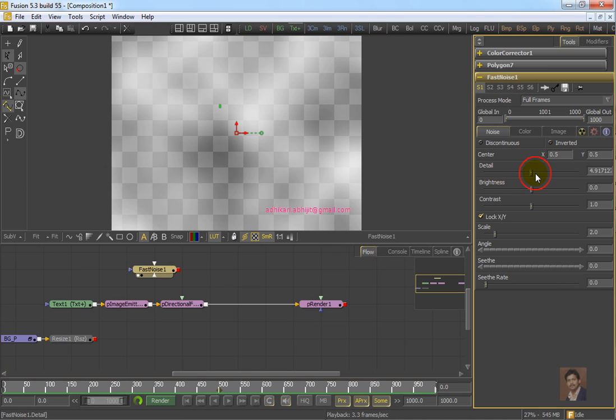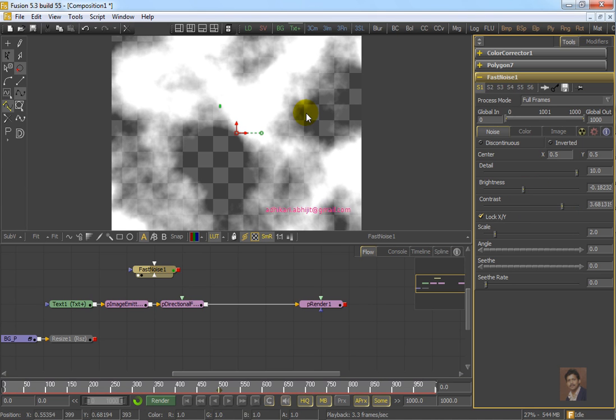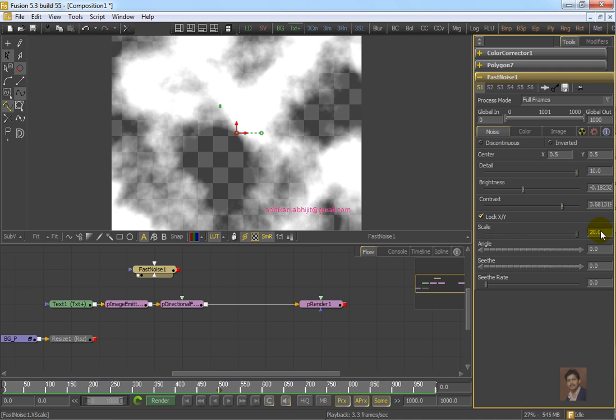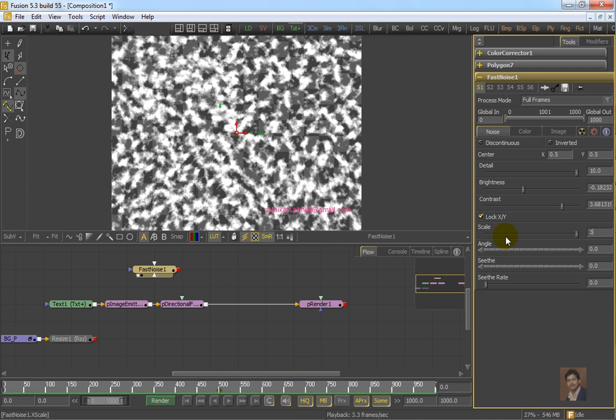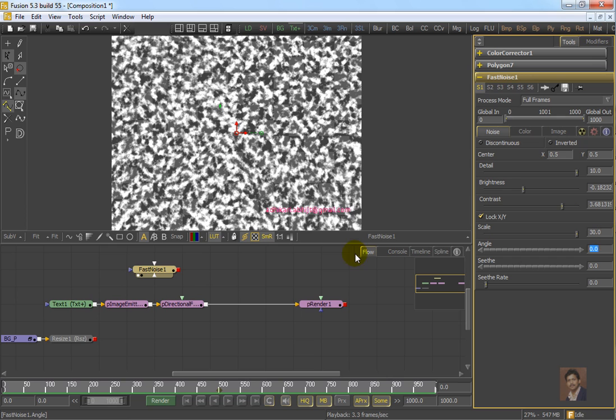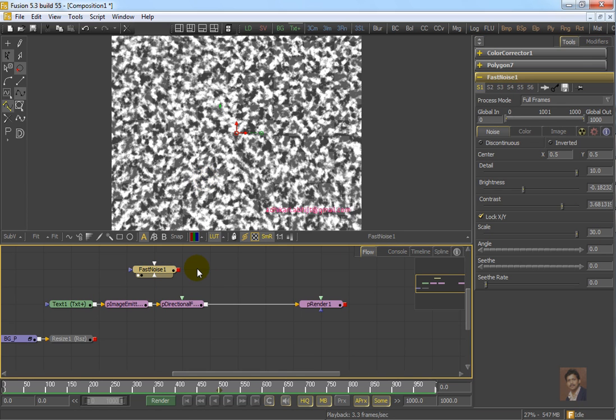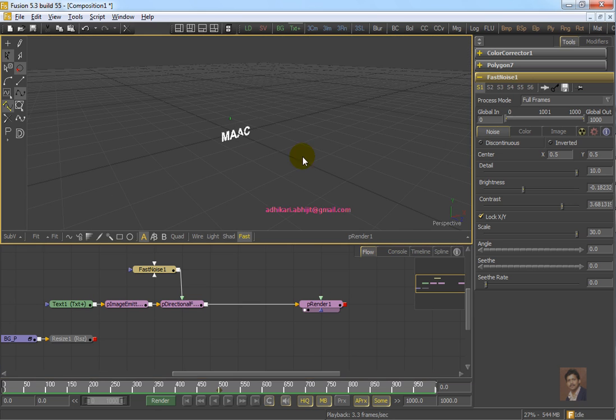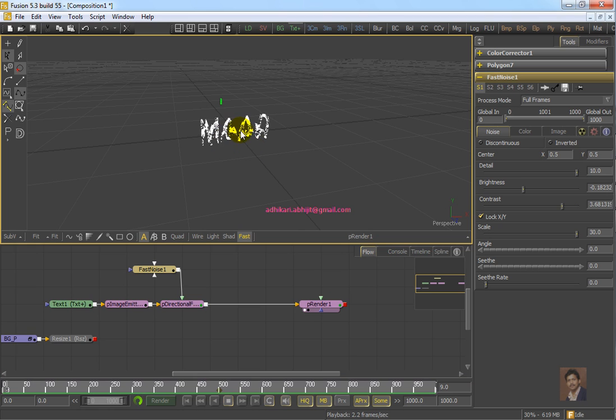In fast noise, just increase the detail, decrease the brightness a little bit, and increase the contrast to separate them properly. Now increase the scale value a little bit more than normal. So now the fast noise is ready. Now if we connect the fast noise with the directional force, the particles will blow randomly. The text will not blow at once. Check, this is the effect. The whole thing is not going together, it's blowing up randomly, right? This is a good option for you.